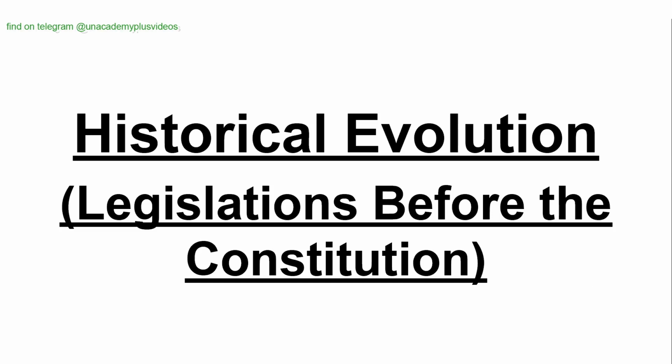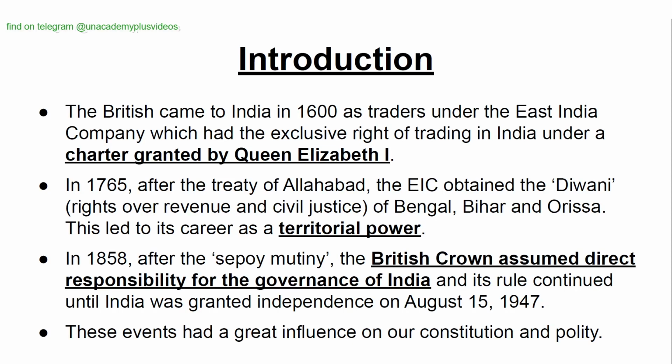Historical evolution, legislations before the constitution, introduction. The British came to India in 1600 as traders under the East India Company, which had the exclusive right of trading in India under a charter granted by Queen Elizabeth I. In 1765, after the Treaty of Allahabad, the East India Company obtained the Diwani rights over revenue and civil justice of Bengal, Bihar, and Odisha. This led to its career as a territorial power.